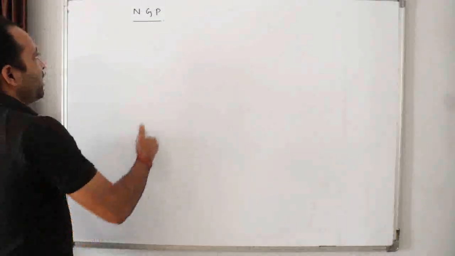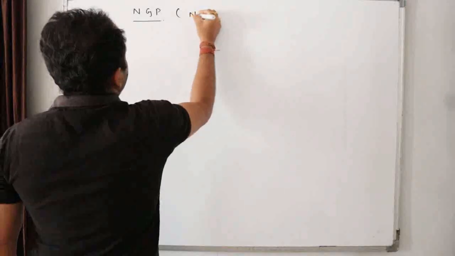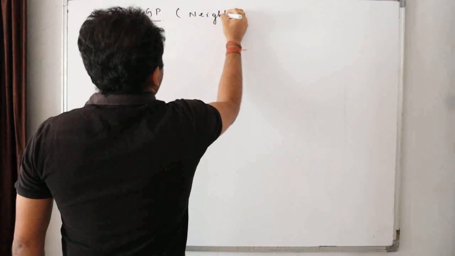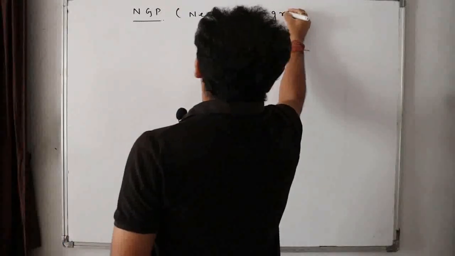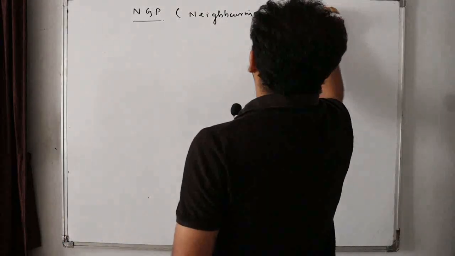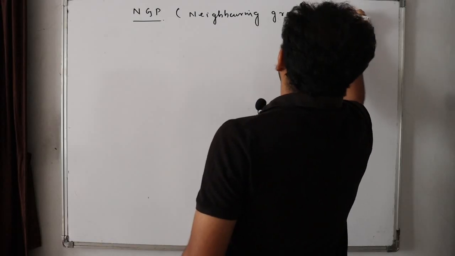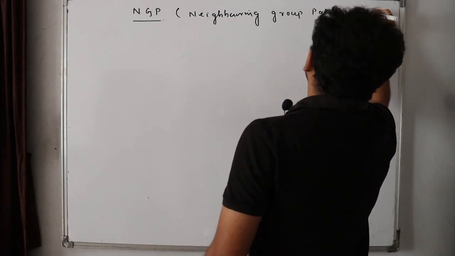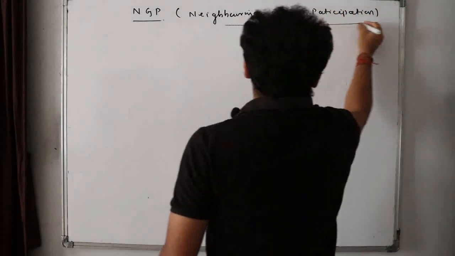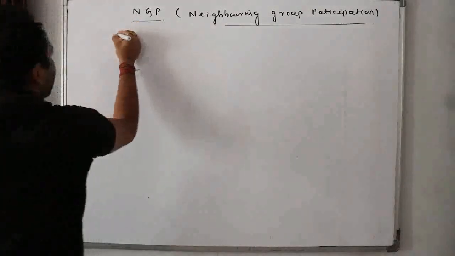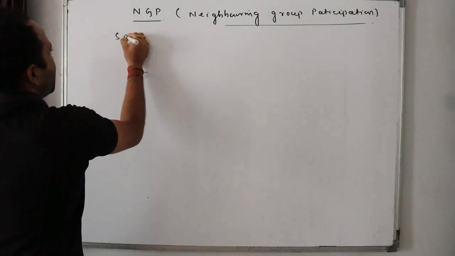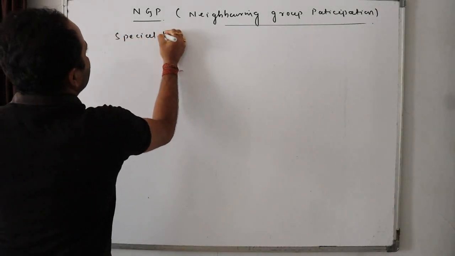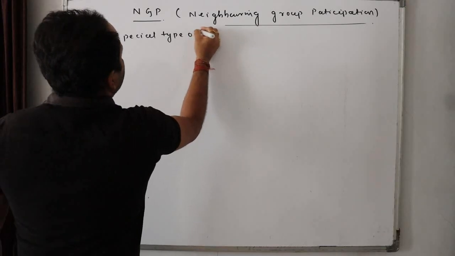So what is NGP? NGP is neighboring group participation reactions. It's a special type of substitution. I can rather say it is a special type of substitution reaction.